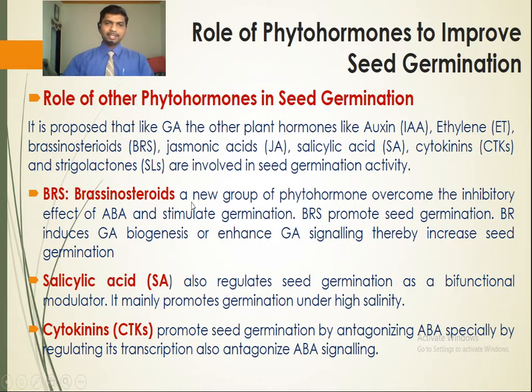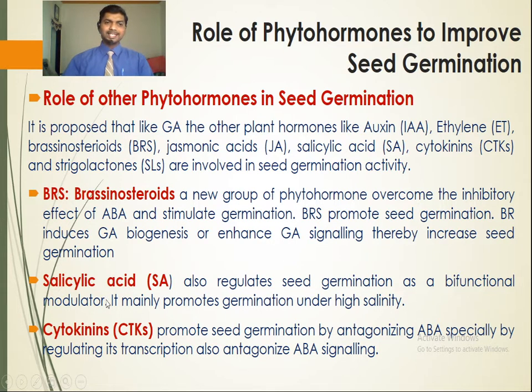Brassinosteroid is a new group of phytohormone that overcomes the inhibitory effect of abscisic acid and stimulates germination. BRs promote seed germination. BRs induce gibberellic acid biogenesis or enhance gibberellic acid signaling, thereby increasing seed germination. So this is another group of phytohormone, we call it brassinosteroids, in short BRs, which overcomes the inhibitory effect of abscisic acid and stimulates germination. It also induces gibberellic acid biosynthesis or enhances gibberellic acid signaling, thereby increasing seed germination.